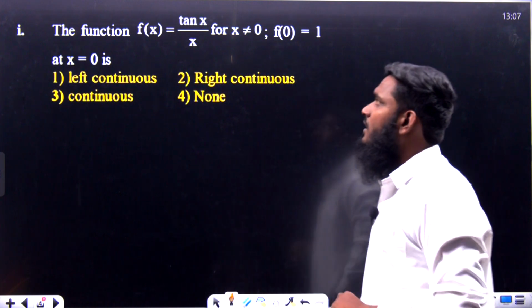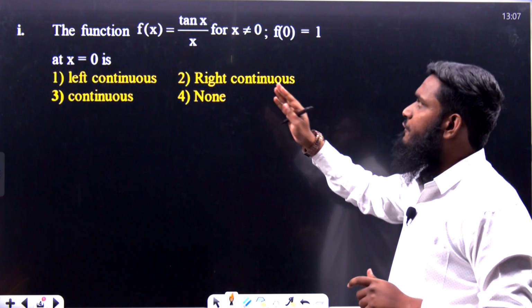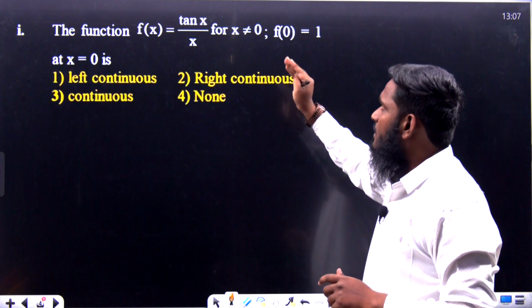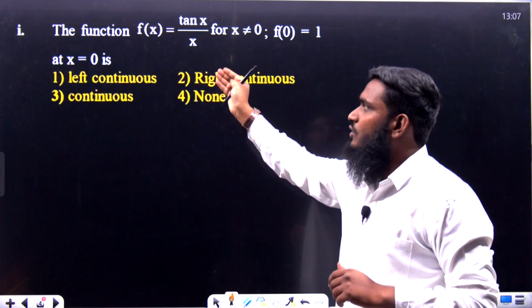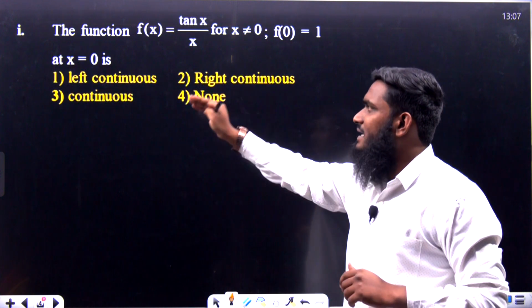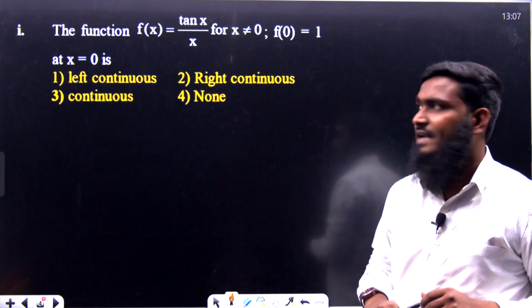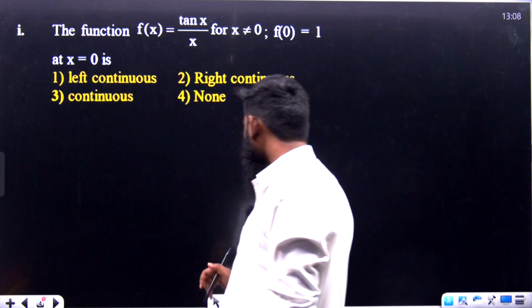Let us see this part. Now if you are seeing the question over here, the function f of x is equal to tan x by x for x not equal to 0, and f of 0 is equal to 1. At x equal to 0, is it left continuous, right continuous, continuous, or none? Like this it is given over here. Now let us see this part.